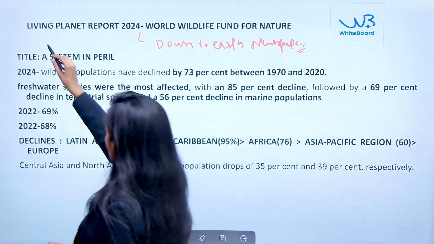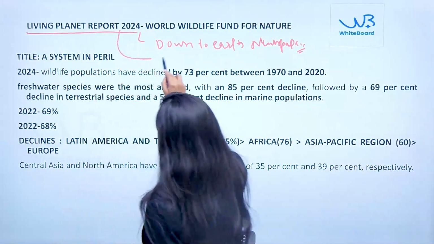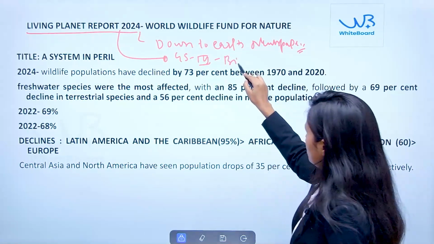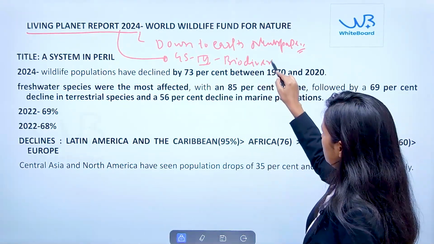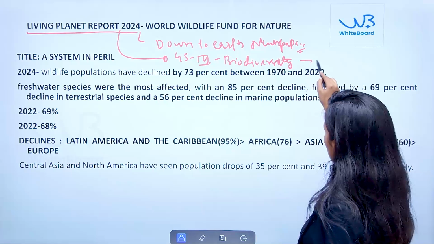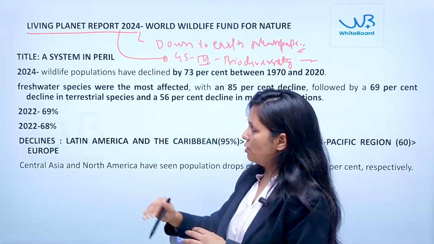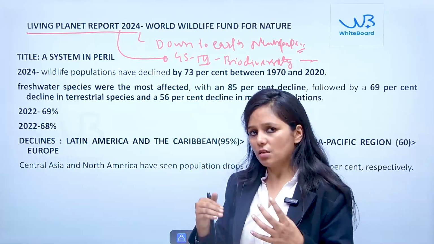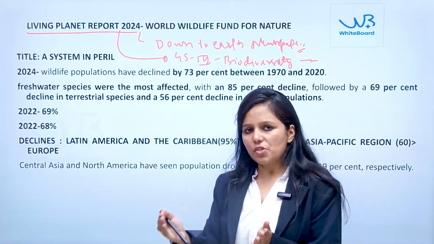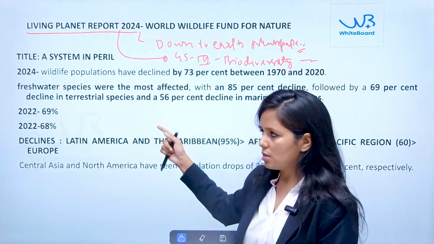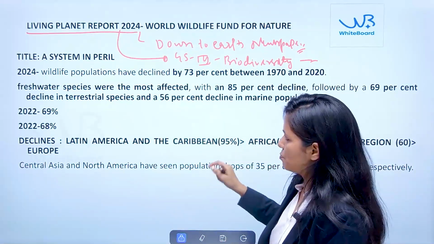This report is important because in GS Paper 3 there is one topic, namely biodiversity, mentioned in the environment and ecology section. This report is talking about a decline in various species. Declining species means reduction in biodiversity, and hence this topic is important from the exam perspective.